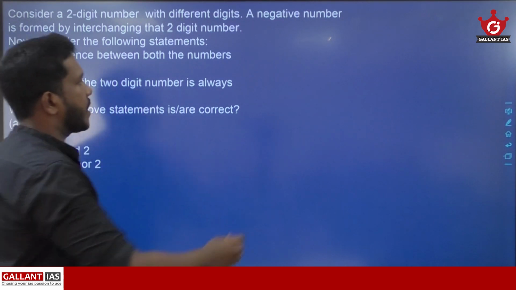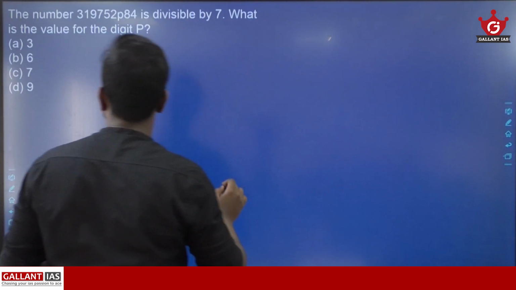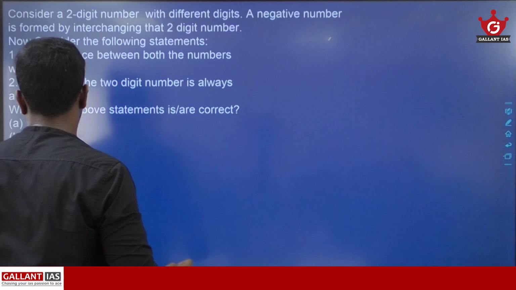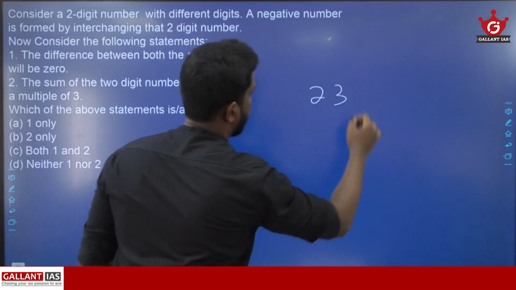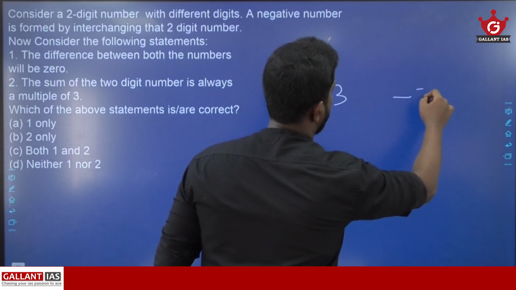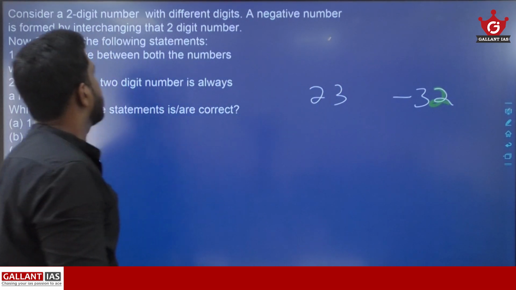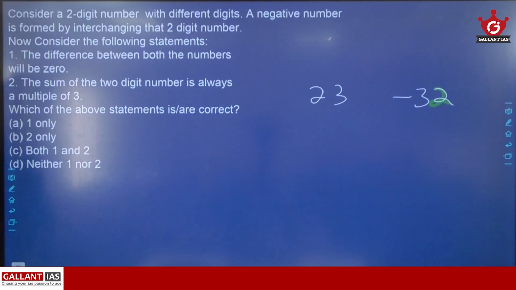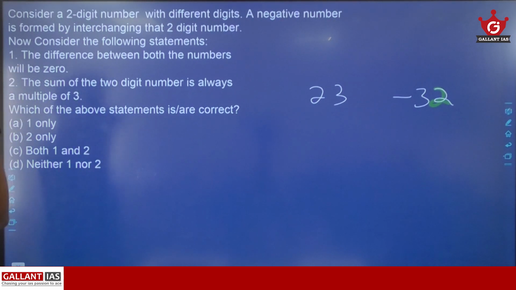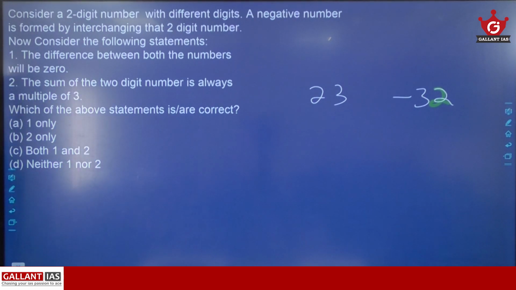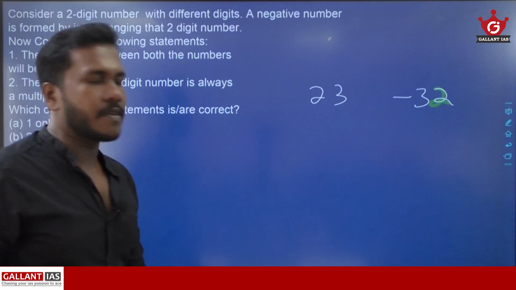So if you are assuming 23 as the number, you will be getting a negative number when you are interchanging the digits. That will be minus 32. And see the first statement: the difference between both the numbers will be 0.